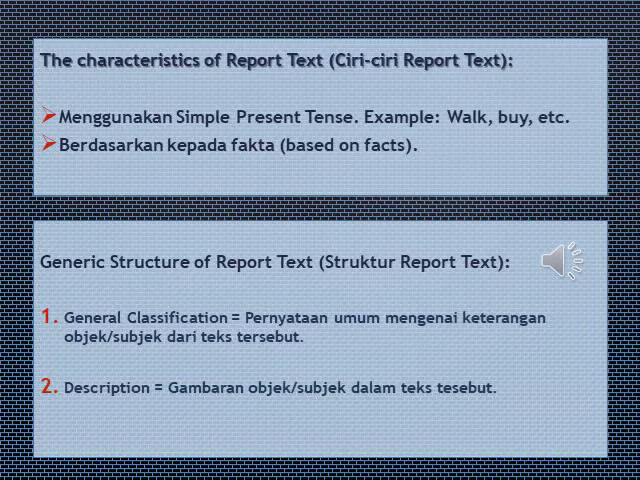The generic structure of report text are, struktur report text adalah, first, general classification, pernyataan umum mengenai keterangan objek atau subjek dari teks tersebut. Second, description, yaitu gambaran objek atau subjek yang ada di dalam teks tersebut.